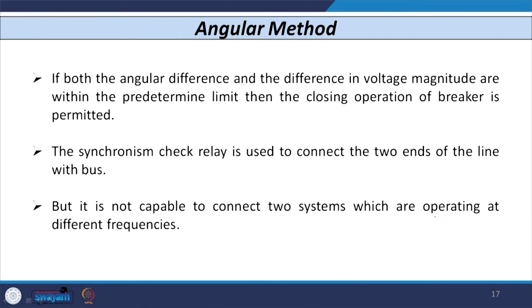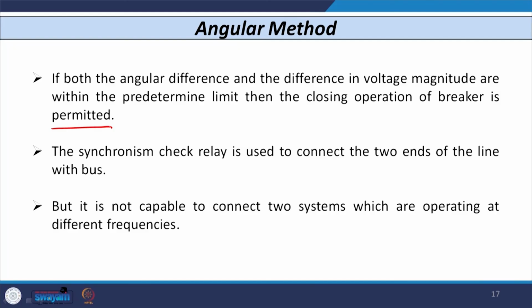If both the angular difference and the difference in the voltage magnitude are within the predetermined limit, then the closing operation of the breaker is permitted. If the difference is beyond the limit, then the closing operation is not allowed. Nowadays, along with this synchro check relay or element, interlocking is provided, so that it will be done automatically in the unattended substation. Whenever the difference is above the limit, even if the operator presses the button for closing the breaker, it is not allowed. Okay. So, this is all about the angular method.